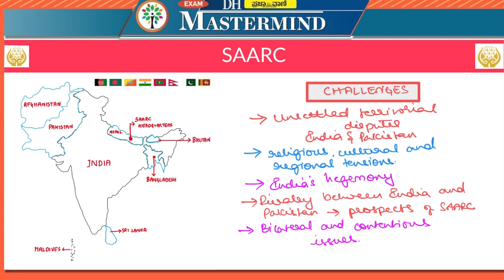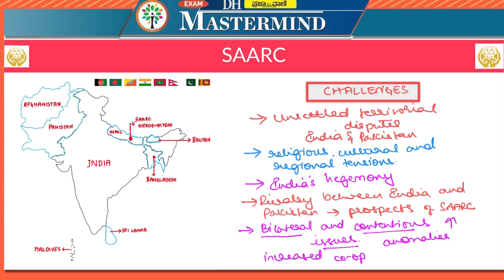Another major challenge is the clause on bilateral and contentious issues in SAARC. The Charter of SAARC itself has some self-imposed anomalies. These are called anomalies because it has the provision of not discussing contentious bilateral issues. That is, it does not provide a platform to settle the bilateral or contentious disputes between the countries. On one hand, this clause is there, but on the other hand, it asks for increased cooperation between the countries.